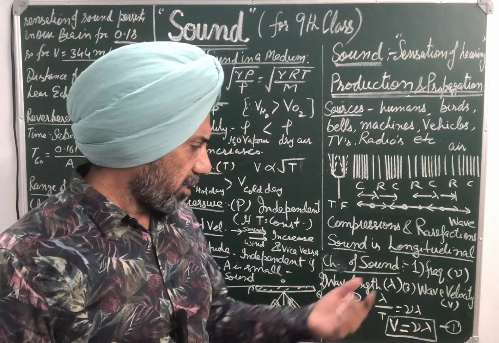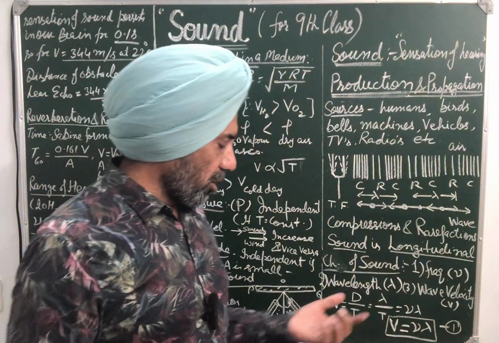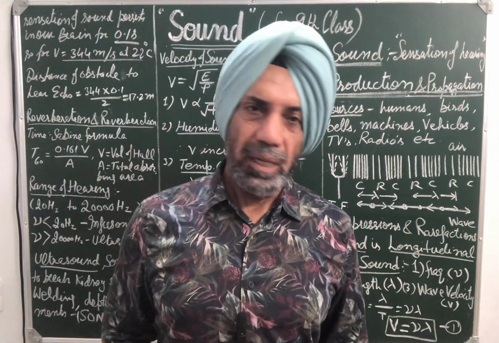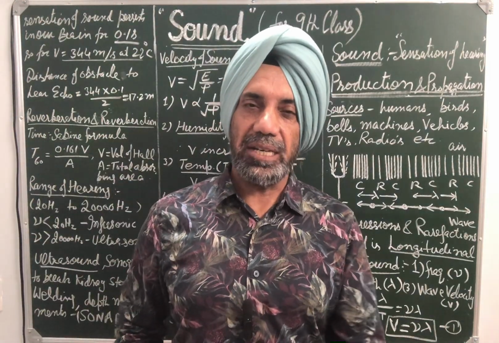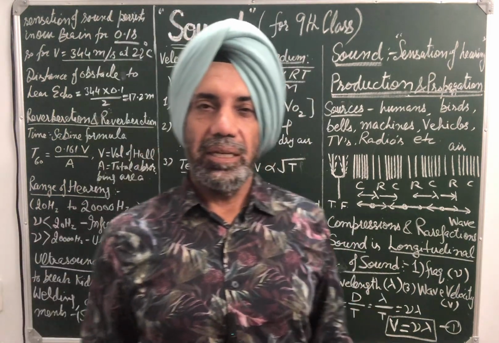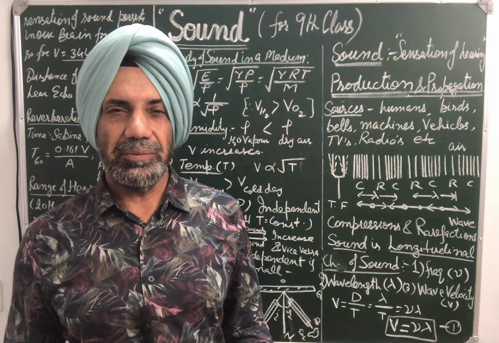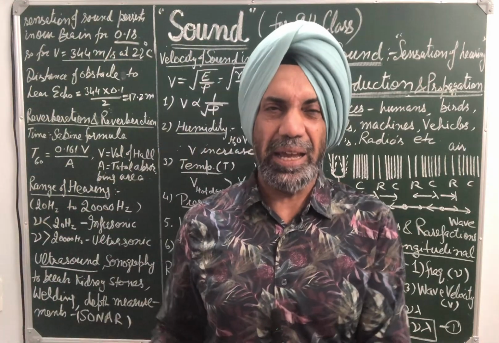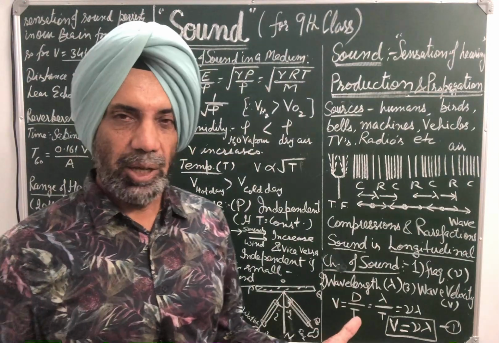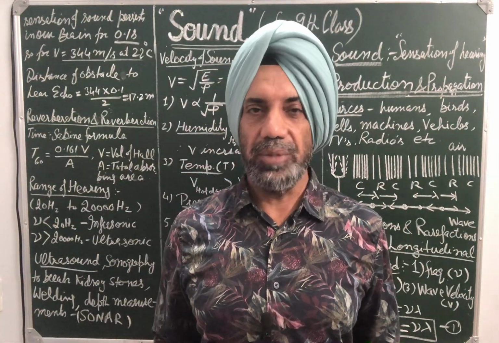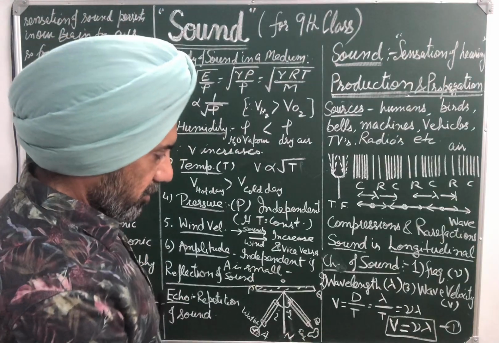And of course, there are some more definitions for sound. Quality of sound depends upon pitch and loudness. The three characteristics of sound. So loudness means the ability with which we can differentiate between loud sound and faint sound. If loud sound is coming, music is loud or faint, that quality differentiates it for us. That is called loudness. It depends on intensity. More is the intensity, more is the loudness of the sound. So by controlling intensity, we can control the loudness.